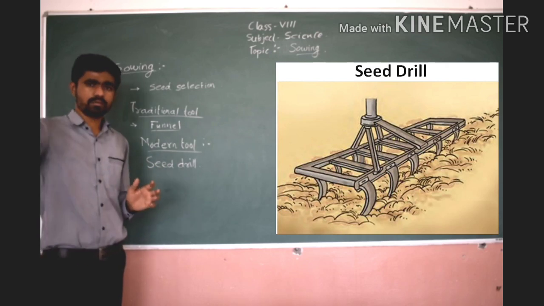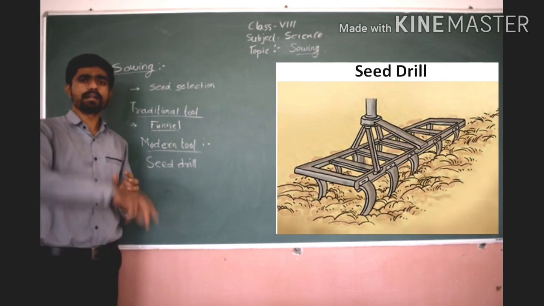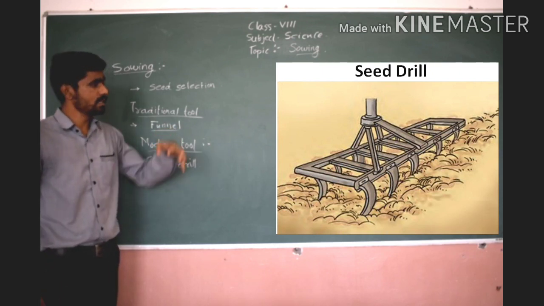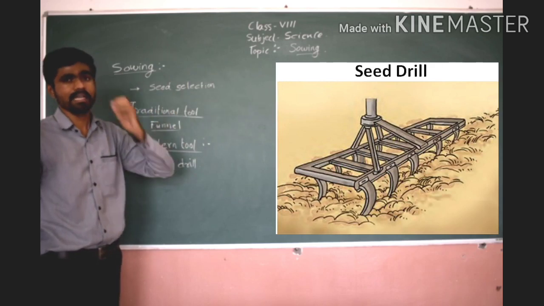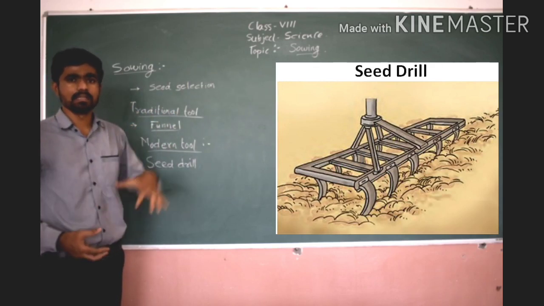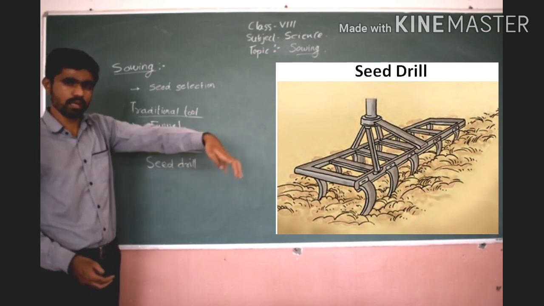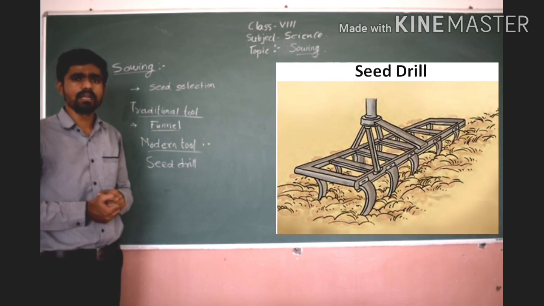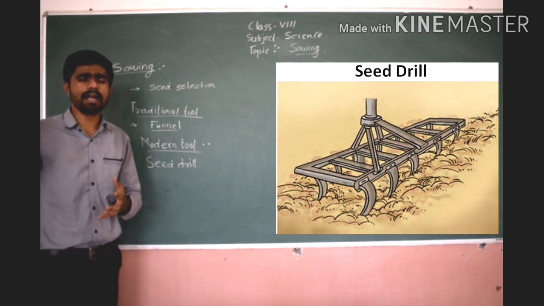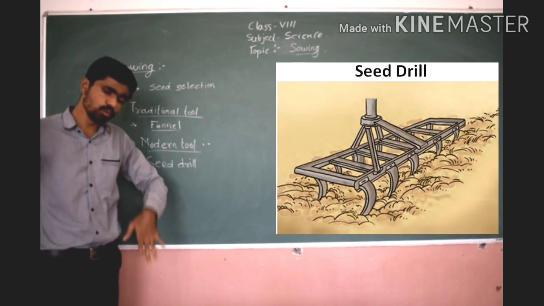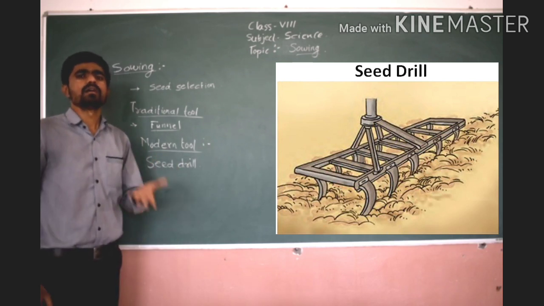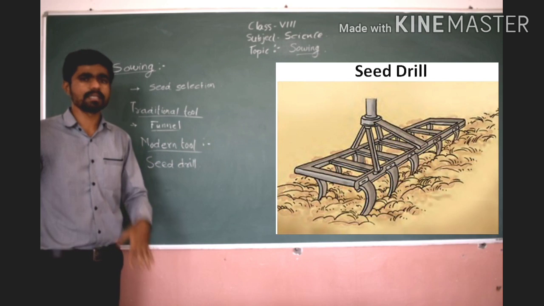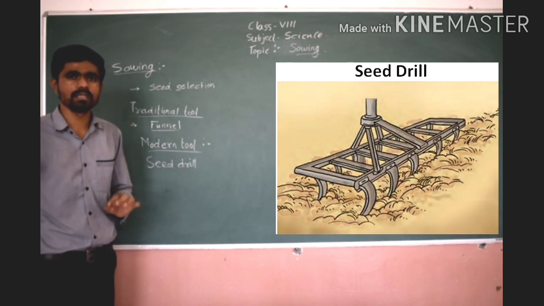Large areas, for example, if I have to sow 100 acres, then I will prefer the seed drill instead of the funnel, because the seed drill has pipes. See in the diagram properly, it has pipes attached to the nails. Like our fingers, there are nails which are going to sow uniformly inside the soil. It sows seeds at equal distance and at equal depth, neither too deep inside the soil nor at the uppermost surface. It is at the proper depth which is required.